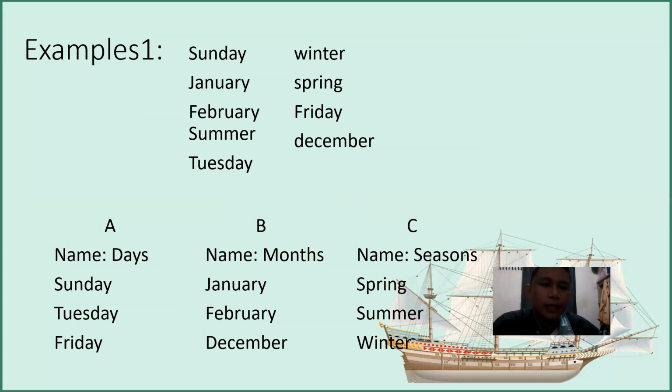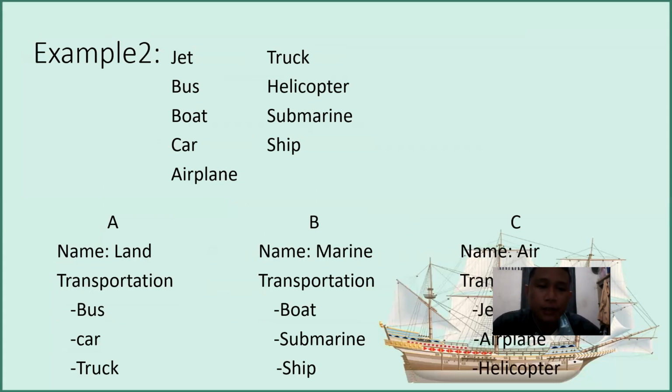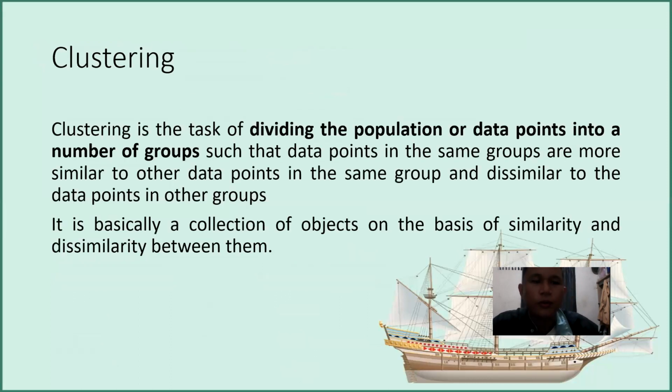I also made a second example to learn from. This is transportation. How can we divide them? I'll divide them into land transportation, marine transportation, and air transportation. In group A, we have bus, car, and truck. In B, I don't want to read it, you know it. In C, we have aeroplane, and so on. All right, here we go.